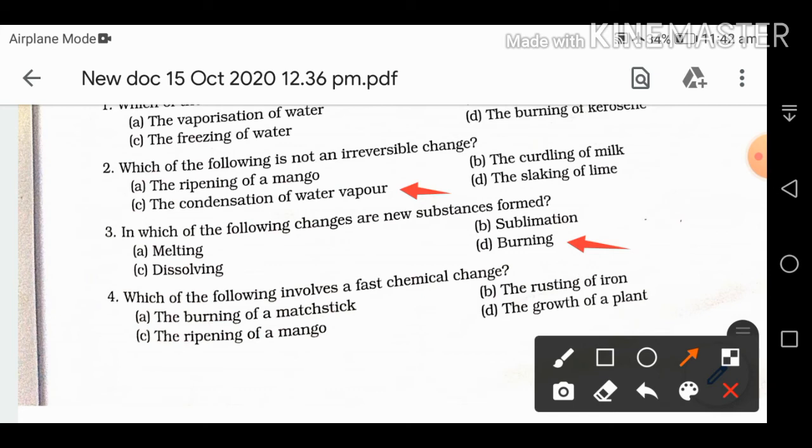Then fourth question, which of the following involves a fast chemical change? The burning of a matchstick is a fast chemical change. Ripening of mango or any fruit is slow, rusting of iron is slow, the growth of a plant is slow. So the correct option is A. The burning of a matchstick is a fast change.